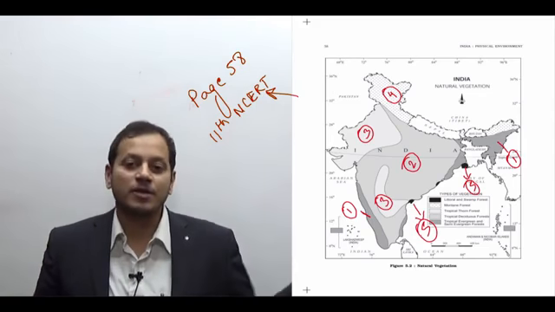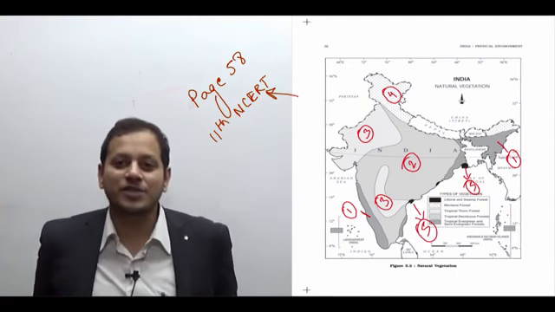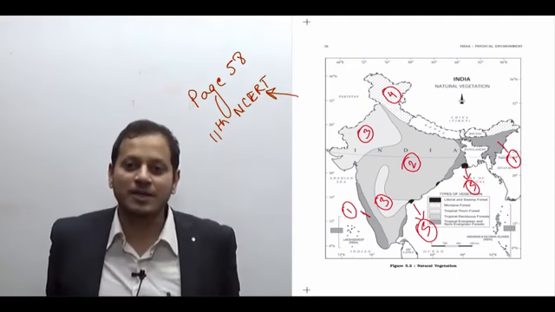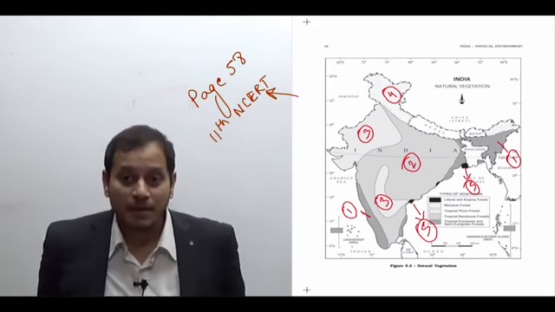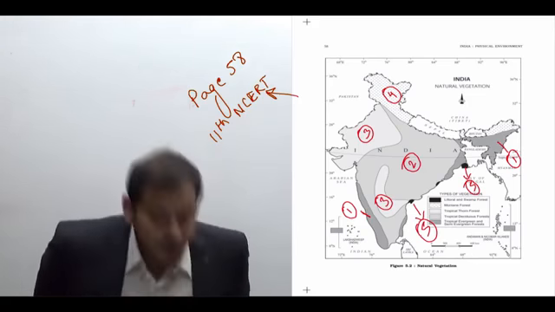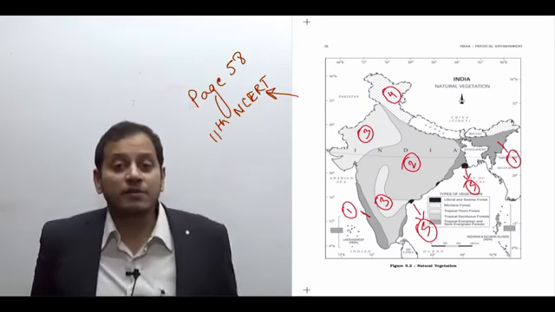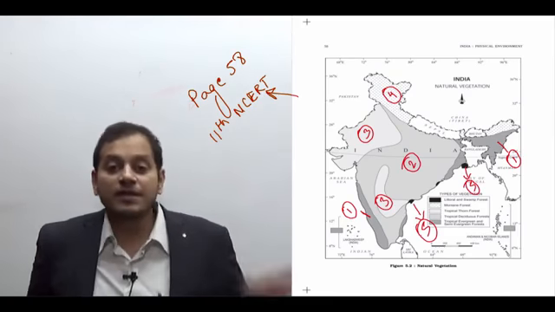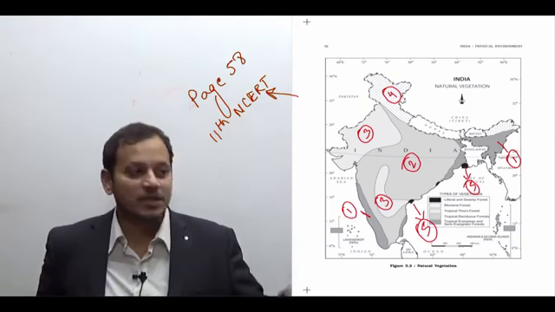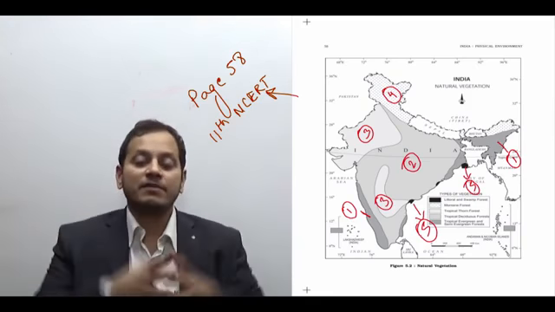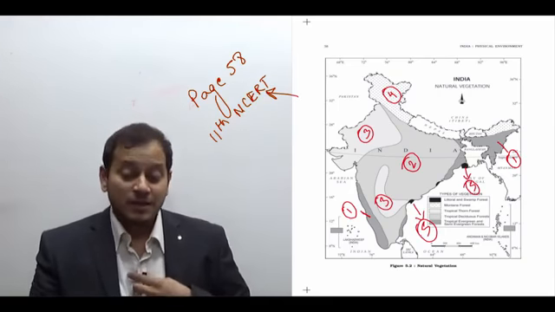These are the important maps which you should know properly, whether you are a student of general studies or of geography optional. It is not that as a student of general studies you are not supposed to know the map. So this is all about the natural vegetation in India. In the next lecture we will do each natural vegetation in detail. But we try to just see how simple the natural vegetation is if we relate it with the rainfall pattern of India. Thank you very much, and we'll meet in the next lecture.